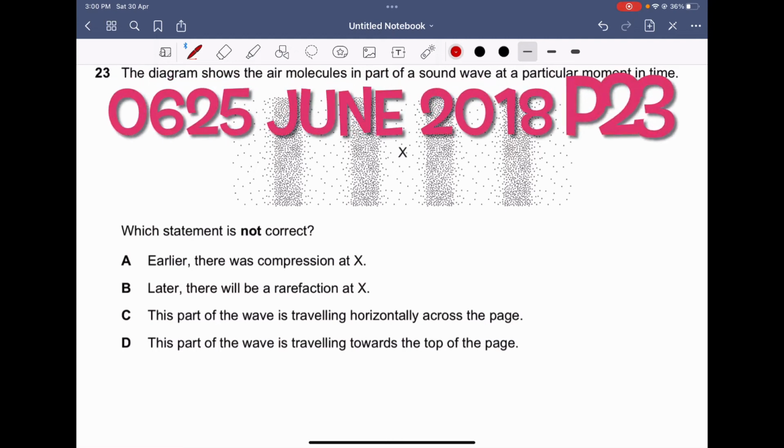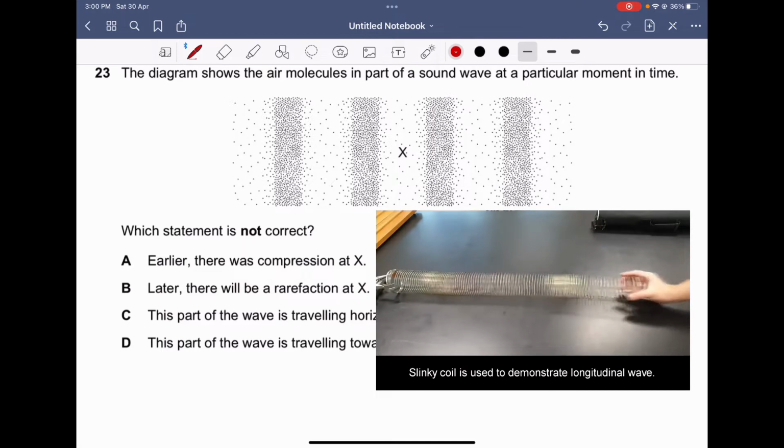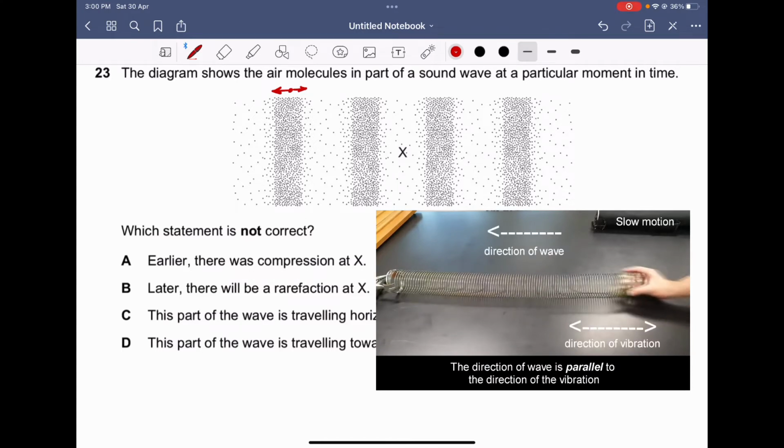The diagram shows the air molecules in part of a sound wave at a particular moment in time. Which statement is incorrect? Sound wave travels through air. Air molecules vibrate back and forth to travel the sound wave. So we have two directions, and these two directions are parallel to each other. The direction of vibration of air particles is number 1, and the direction of the wave propagation is number 2. I'm looking for the incorrect answer.